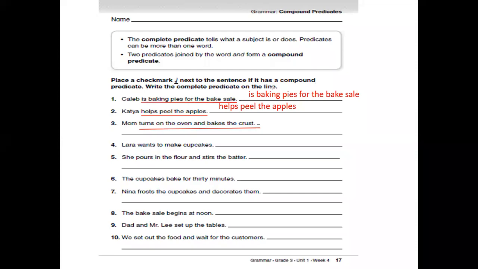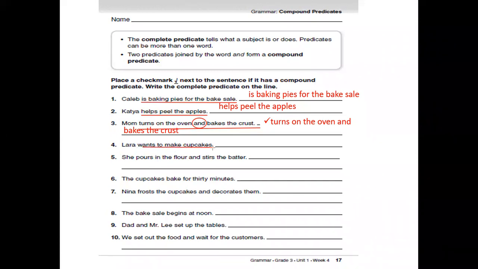But here we have the word and. Let me use the circle. So this is a compound predicate. Let's put a tick or check mark. Turns on the oven and bakes the crust. Lara wants to make a cupcake. Lara is the subject.